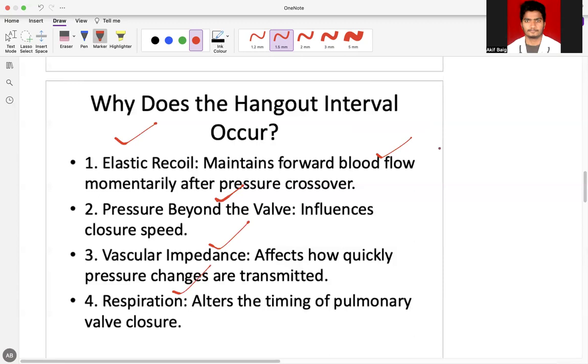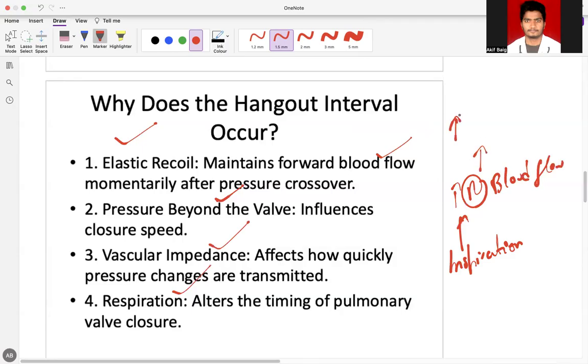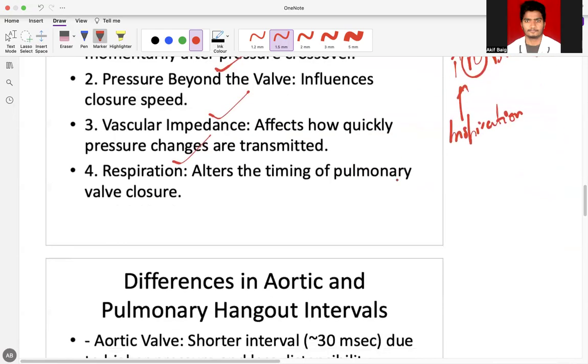During inspiration, more blood flows to the right side, so there is increased right-sided blood flow, increased distensibility, and more blood going. So the hangout interval becomes more prolonged, and the distance between A2 and P2 keeps increasing.